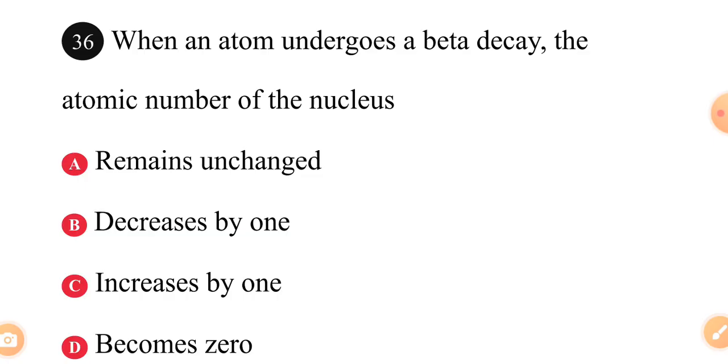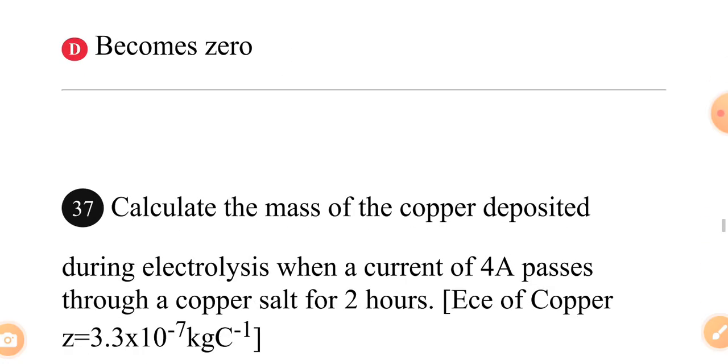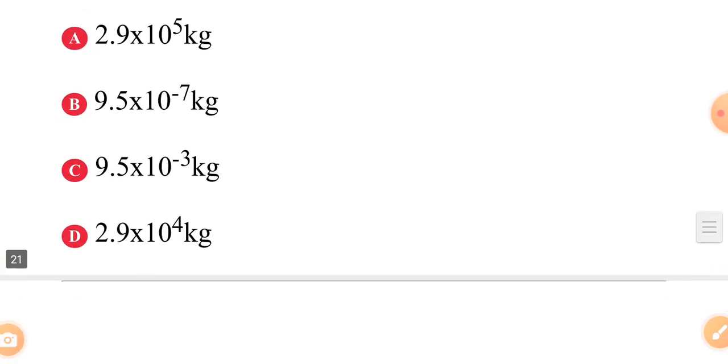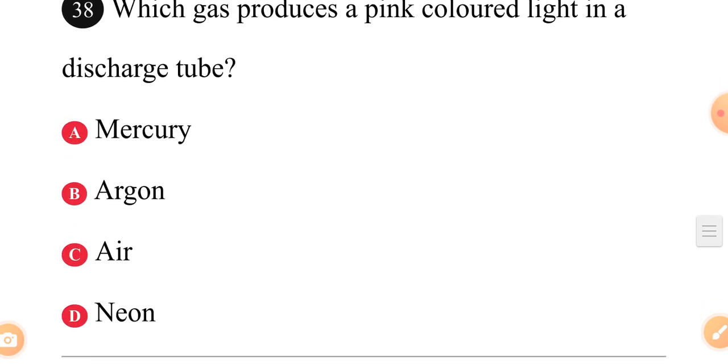When an atom undergoes a beta decay, the atomic number of the nucleus, the answer to 36 is C, increases by 1. The atomic number will increase by 1.